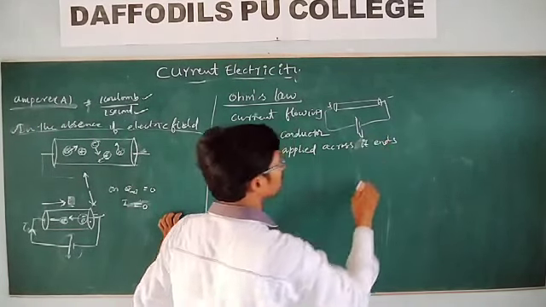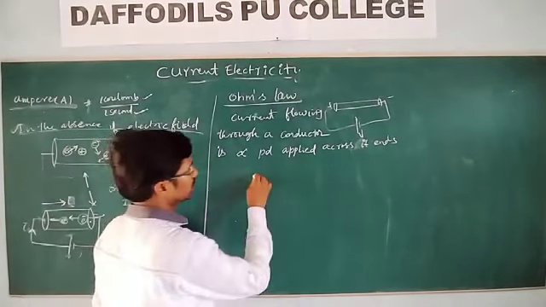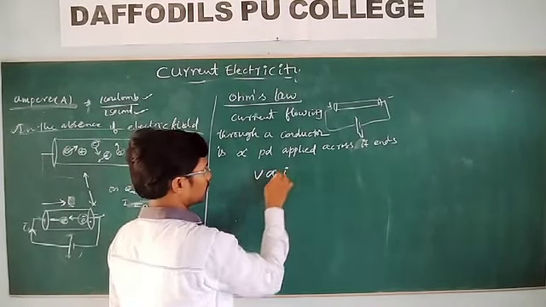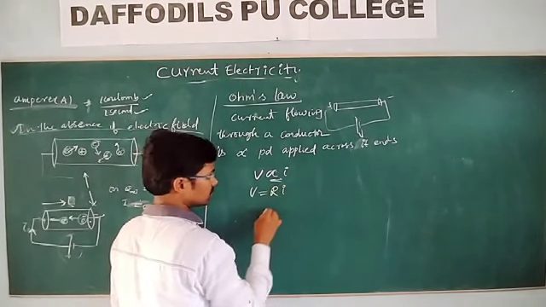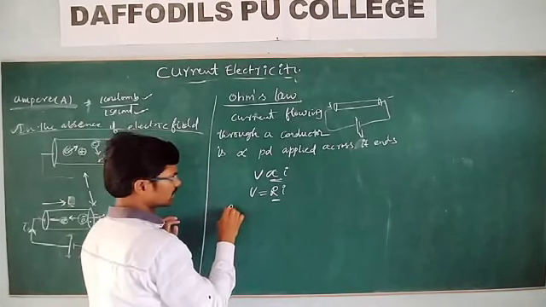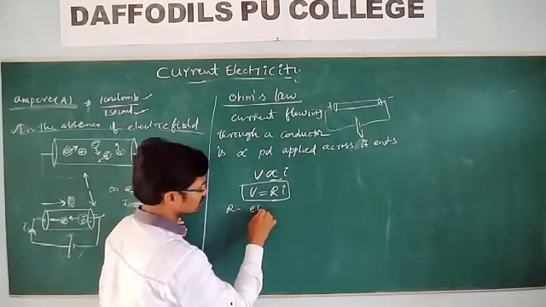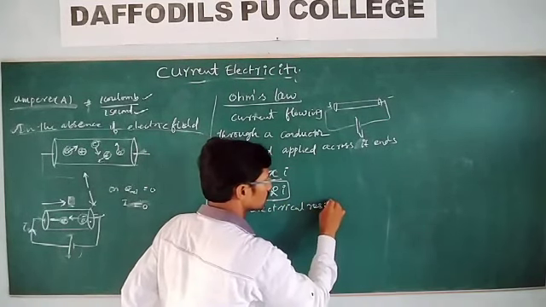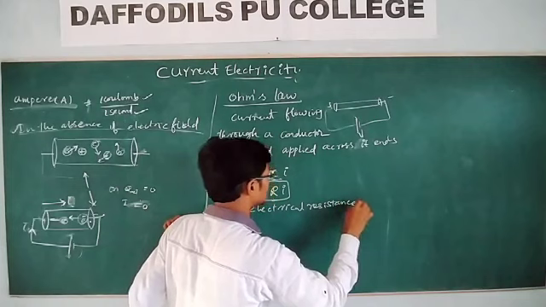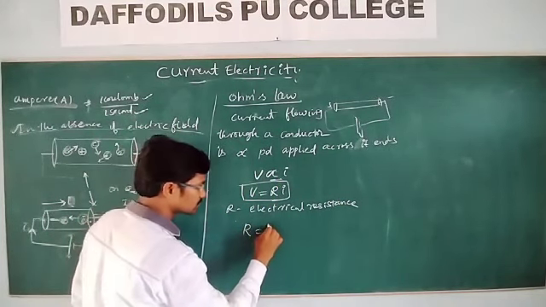Potential difference applied across a distance. Then what can you write here? V and I are proportional. By removing this proportionality sign, I can write V equals I R, where R is called the proportionality constant, which is electrical resistance. So what do you mean by electrical resistance?